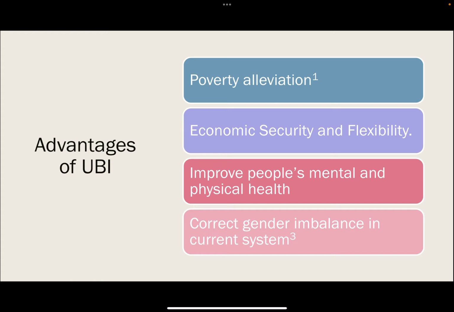Thirdly, the introduction of UBI will improve people's mental and physical health, because UBI could reduce the stress that people have, which also increases the happiness of society. And lastly, to some extent, the introduction of UBI could correct the gender imbalances in the current system, because in the current system, women have much more responsibility for child care than men, so the income they receive is less than men's, and UBI to some extent gives them an insurance and corrects the gender imbalance in the current system.